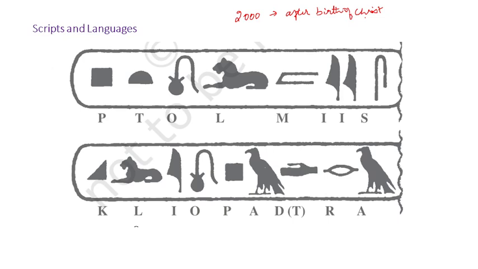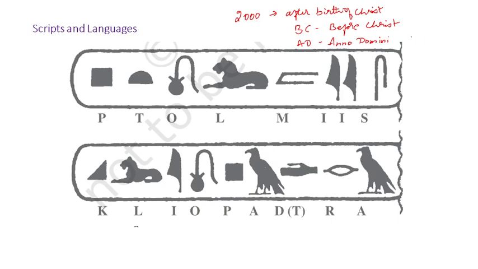Here we have before Christ also, before these 2000 years. We call it BC. So BC is called before Christ, and AD is from the year 1. AD means Anno Domini, A-N-N-O D-O-M-I-N-I. It means the year of the Lord, that is Christ. So if I consider 2022, it is 2022 AD.